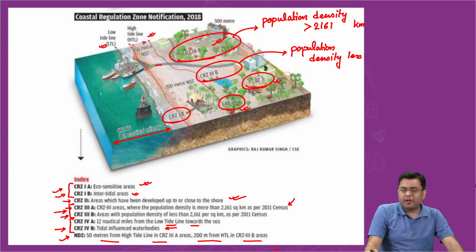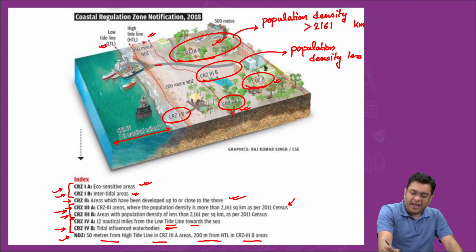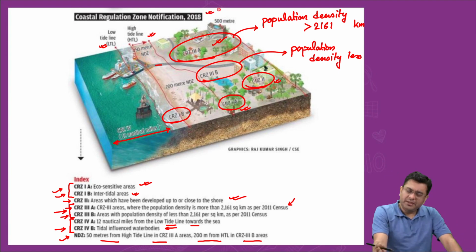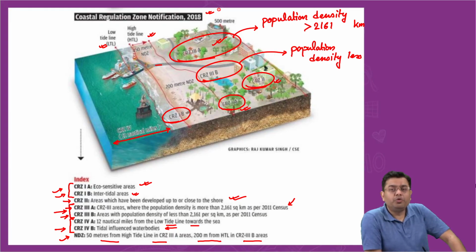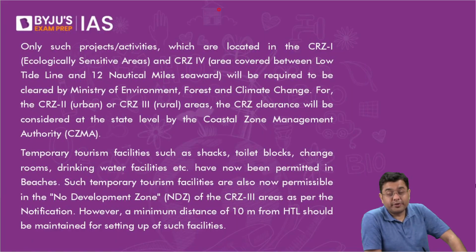Now, the side effect of it is, ever since this has been declared, there have been many loopholes which are being exploited at the local level, in the 7,000-kilometer long coastline of the country. And that means a threat to the coastal ecosystem, the mangrove ecosystem, etc.